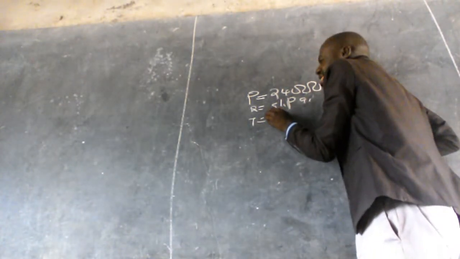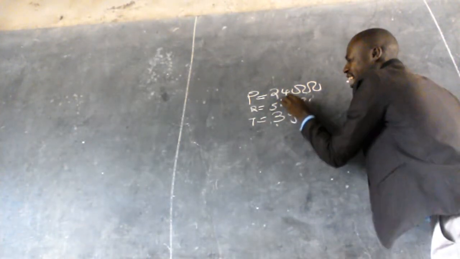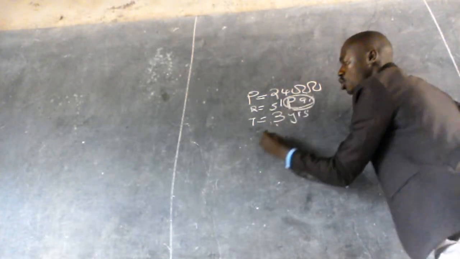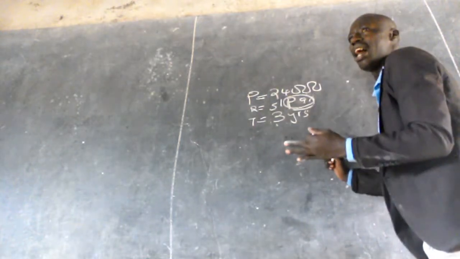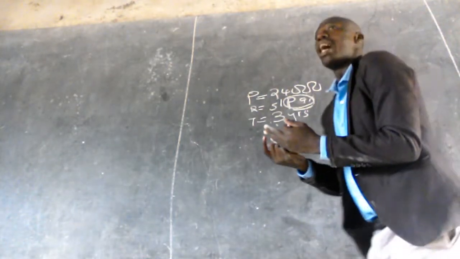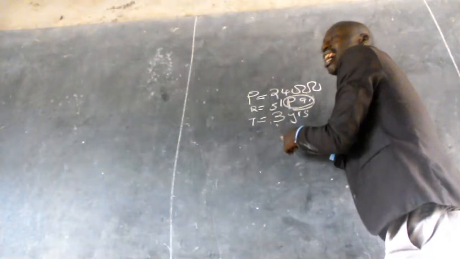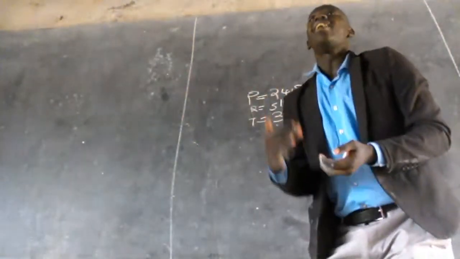The time is 3 years. The rate is per annum, which means per year, so we are going to calculate it yearly. It is not calculated once, the same way we calculated simple interest. We are going to find the interest yearly, and as I said yesterday, the amount of the first year acts as the principal of the second year.